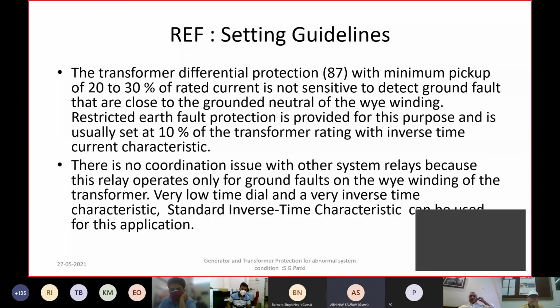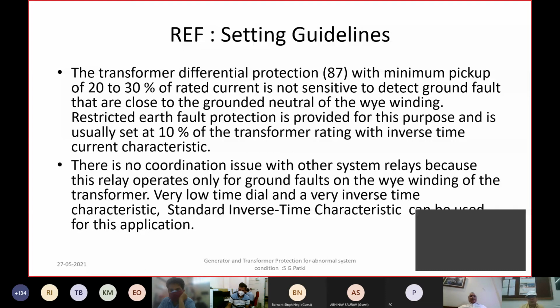Sir, I have one more question. How is the LBB time of transmission lines coordinated with the auto reclosing of the lines, single phase auto reclosing? The LBB protection has a 200 millisecond time delay, and the dead time of the auto recloser scheme is sufficient to distinguish, so that an auto reclose can take place.